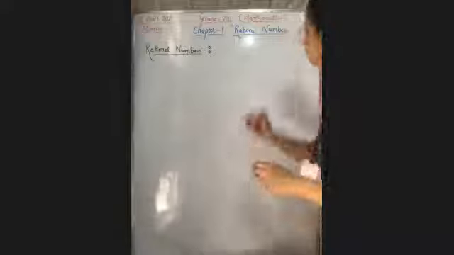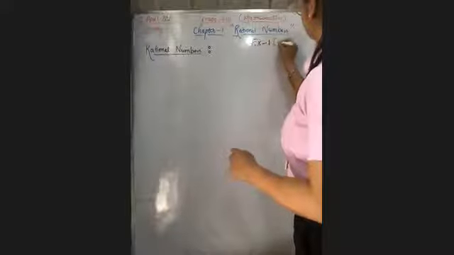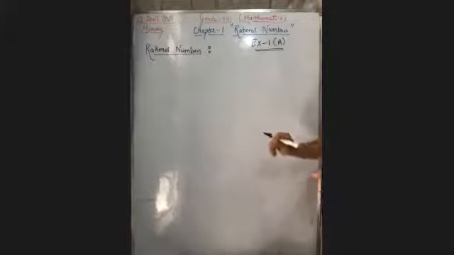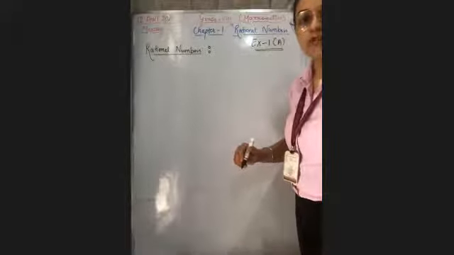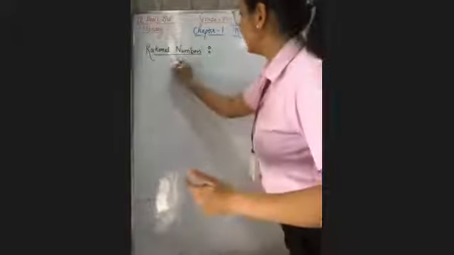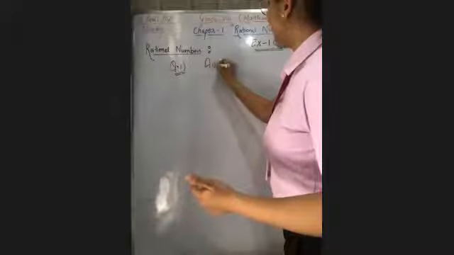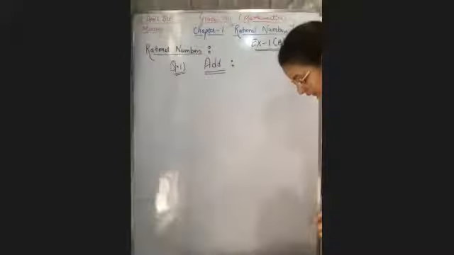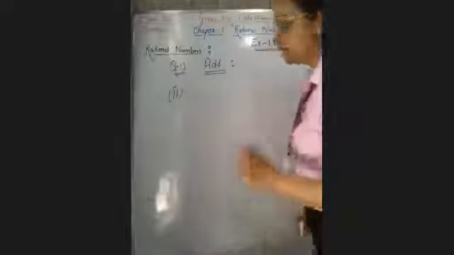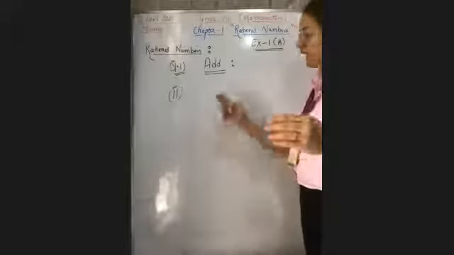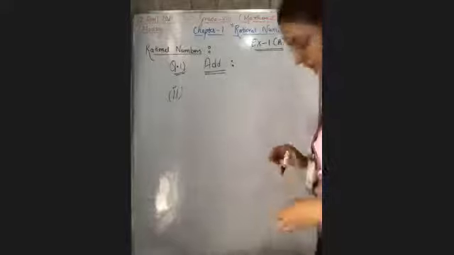Now, let's start exercise 1A. First of all, we'll discuss question 1. I'm going to discuss only one part here, and side by side, I'll give you 2 parts and ask you by name to give me the answer of these parts. Question 1 is: add the following rational numbers. Suppose I'm going to solve the second part. In the first part, all the denominators are exactly the same. So keep your practice notebook with you. After this part, I'll give you questions to solve, right?